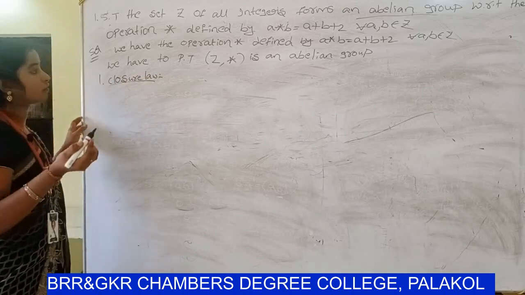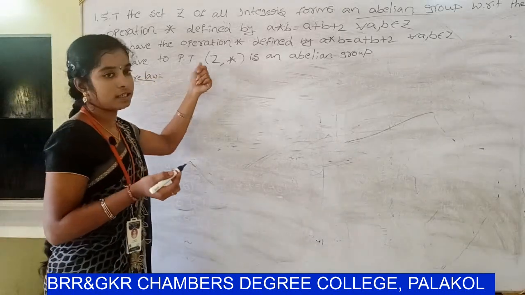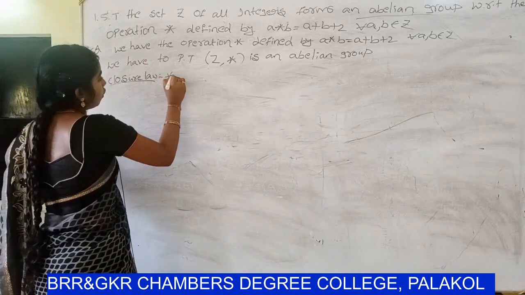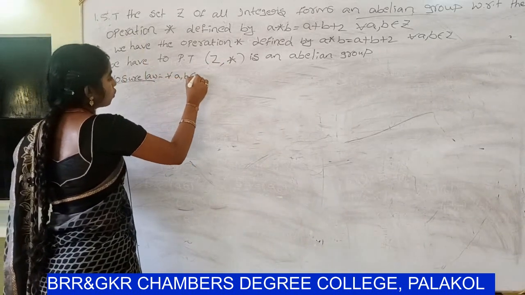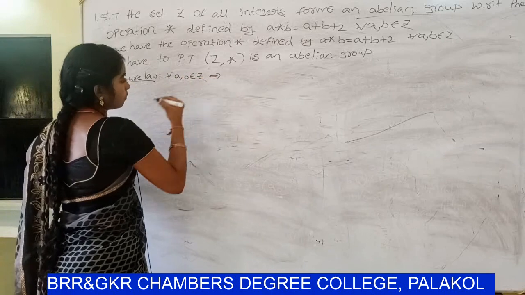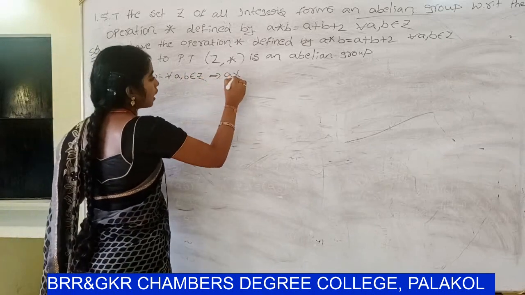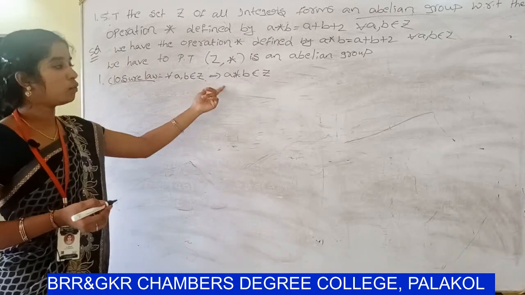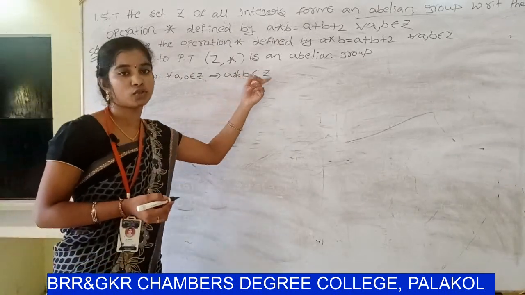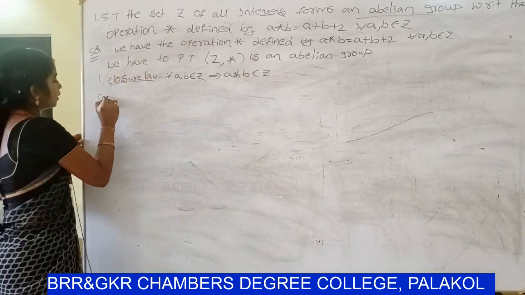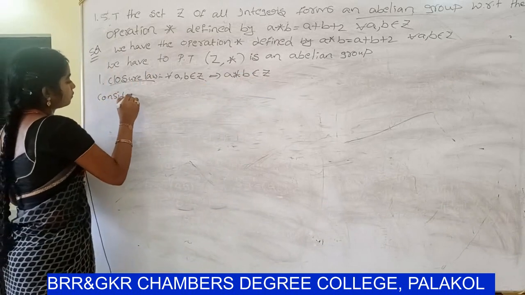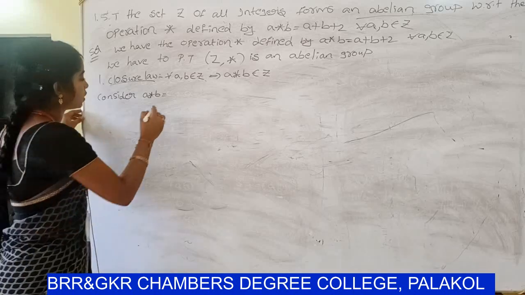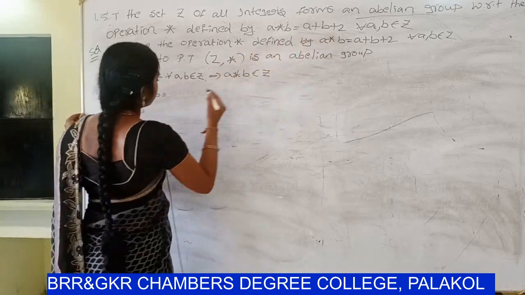Closure law in general definition: in Z with respect to star, for all A comma B belongs to Z implies A star B belongs to Z. So consider A star B. A star B value is A plus B plus 2.